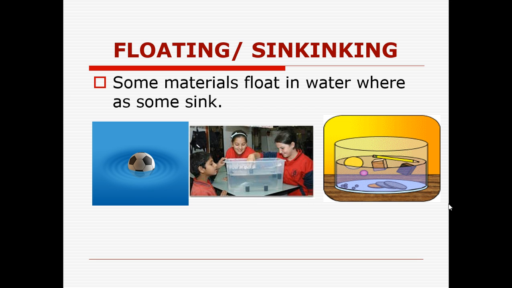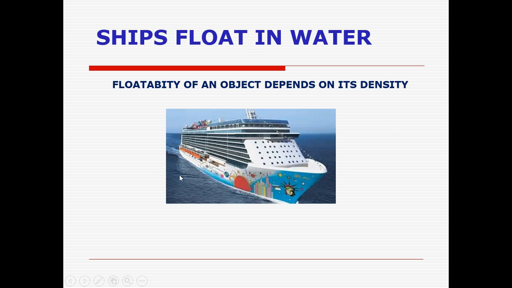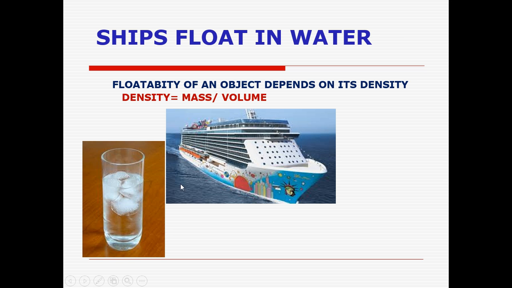So the objects which have more density will sink under the water, and the objects which have less density will float on the water. Understood what is meant by density? Remember, density is nothing but mass by volume, or mass per volume.